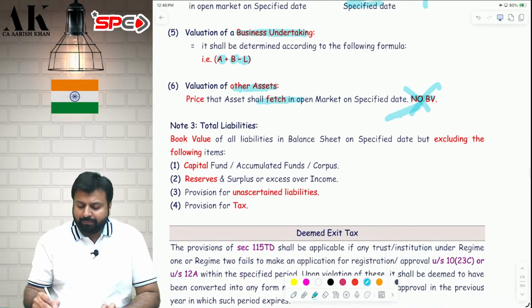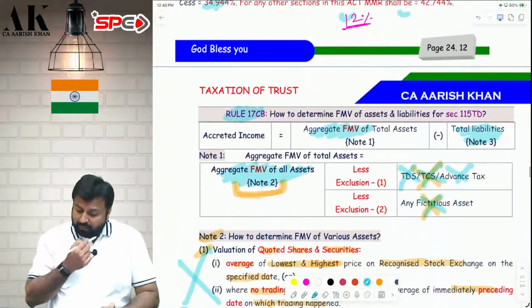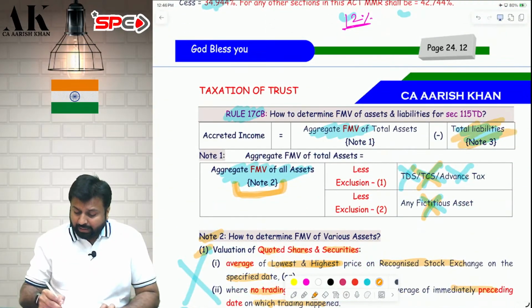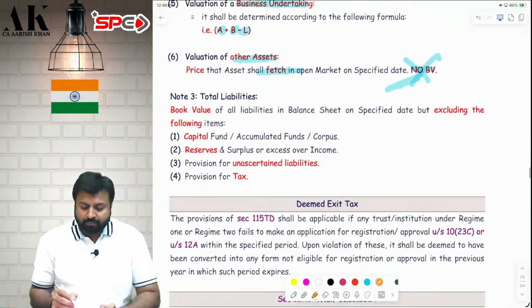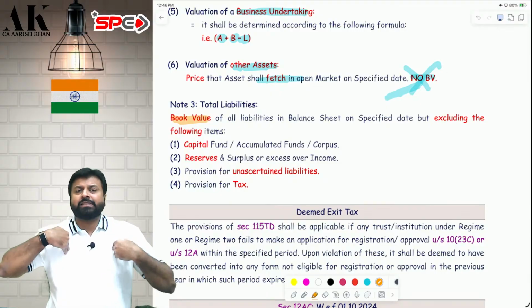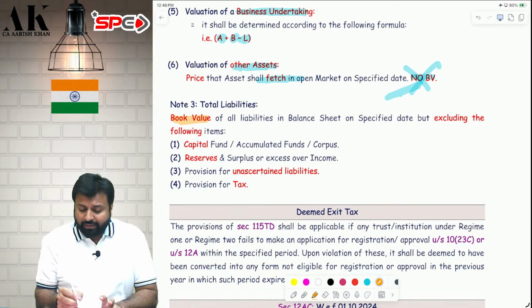Now, here we complete the assets. Now we will talk about how you will compute the liabilities, total liabilities. From the aggregate FMV of all assets, you have to reduce your liabilities. Now, how will you reduce the liabilities? Book value of all liabilities. This is the liability of the trust. You will take book value of all liabilities.